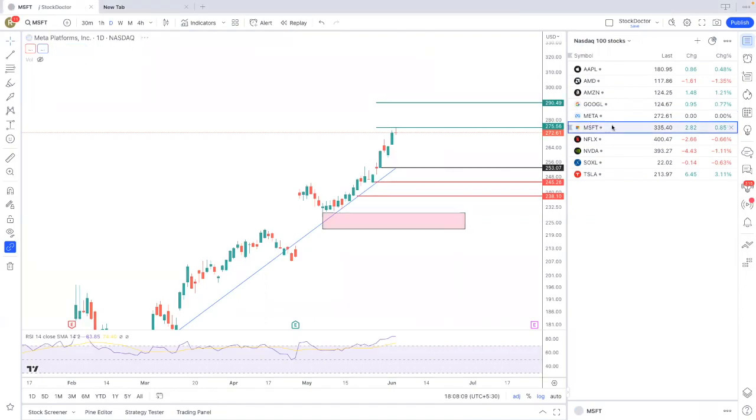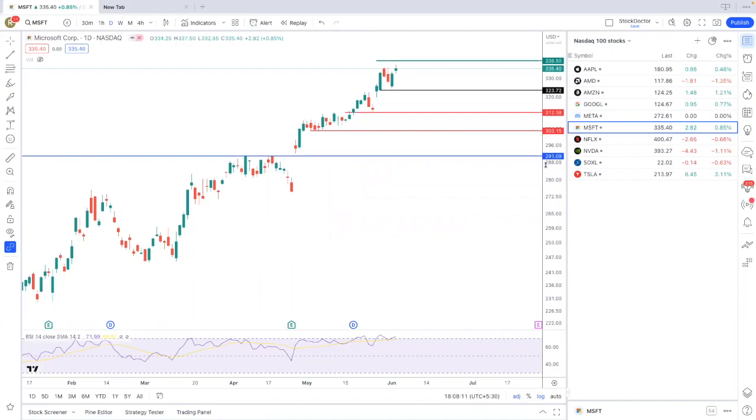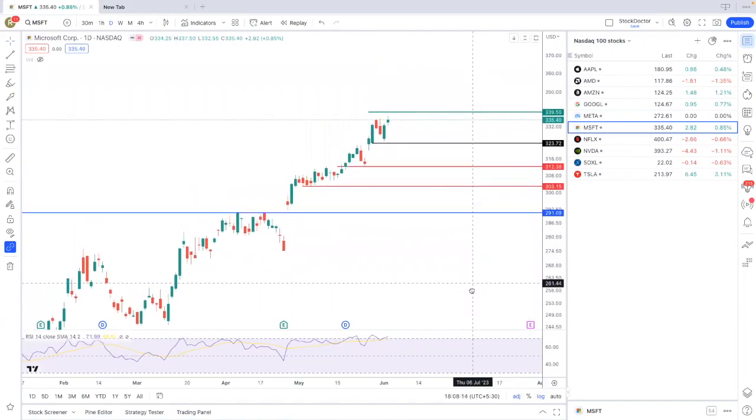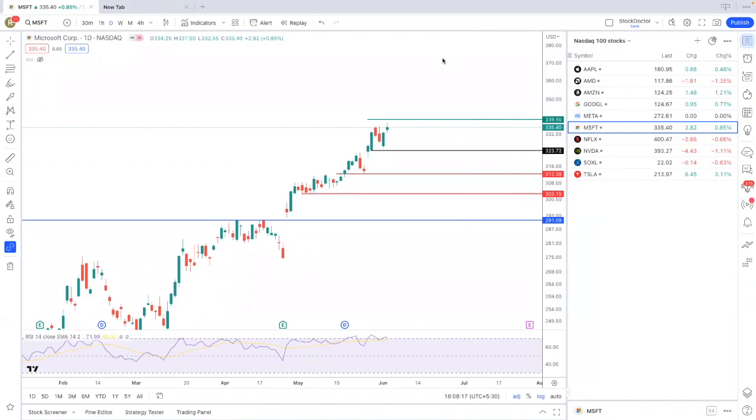Next we have Microsoft. For Microsoft, you can see I mentioned that the first target is 340. It almost came toward 340 and closed at 335. For Microsoft, we don't have upside levels. It is in the hold category because the stock is at a 52-week high, or all-time high. We don't have historical levels above 340, but we know that if it starts trading and sustaining below 320, then there can be a downside with targets of 312 and 303.